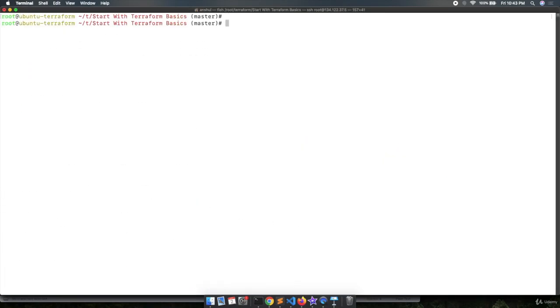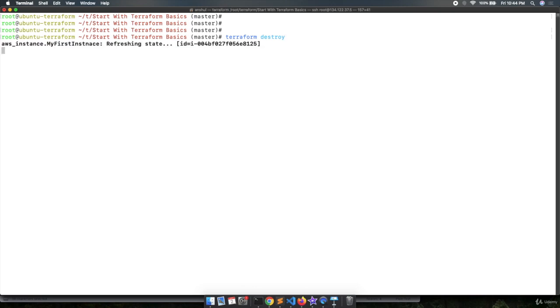Let's clear out the console. Now we have created the machine, right? Now suppose you want to destroy that particular machine. From the same directory where you created the machine, you need to execute the command terraform destroy, hit enter, and this will destroy the machine which was created by the earlier command terraform apply.